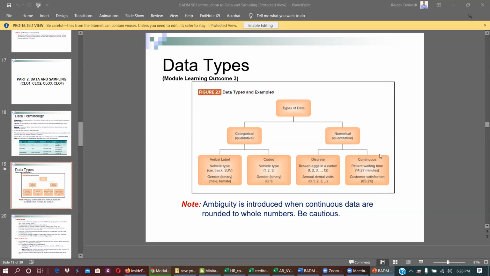What is continuous? Any decimal value can be possible. Customer satisfaction like 85.2%. Waiting time like 10 hours, 2 minutes. So thank you, Nancy. Continuous is any possible value, even in decimal.